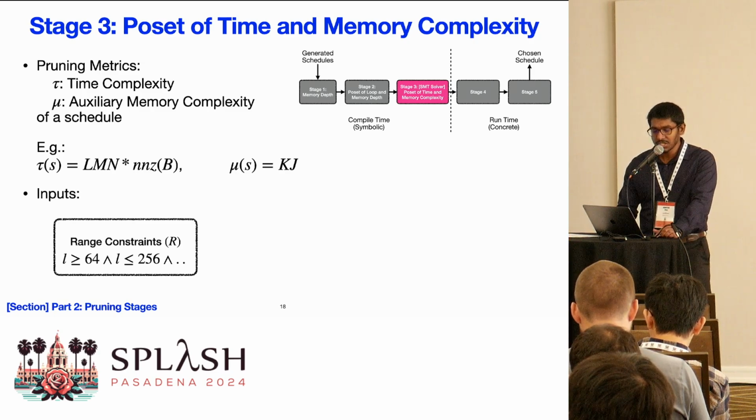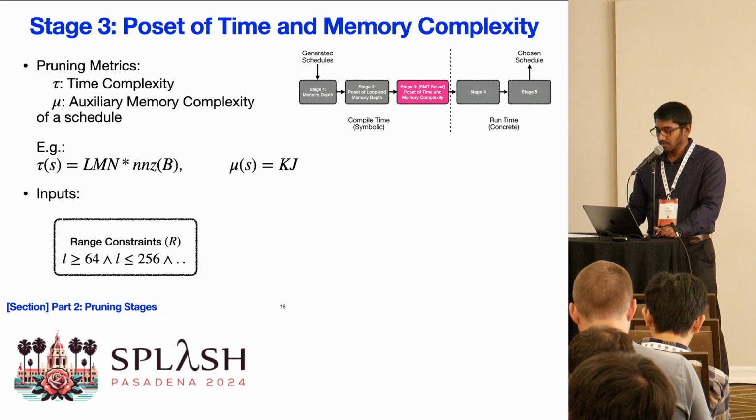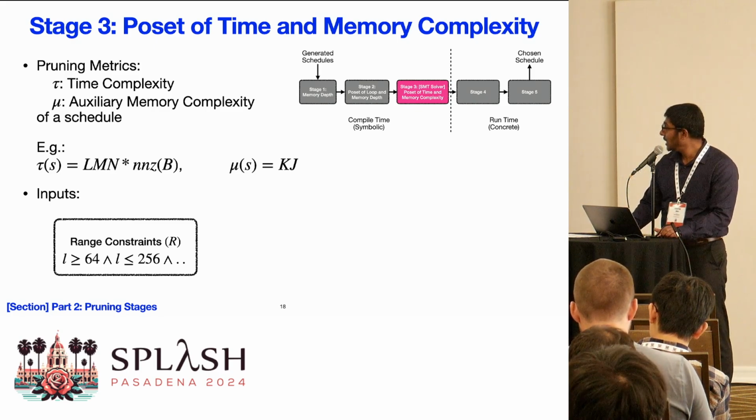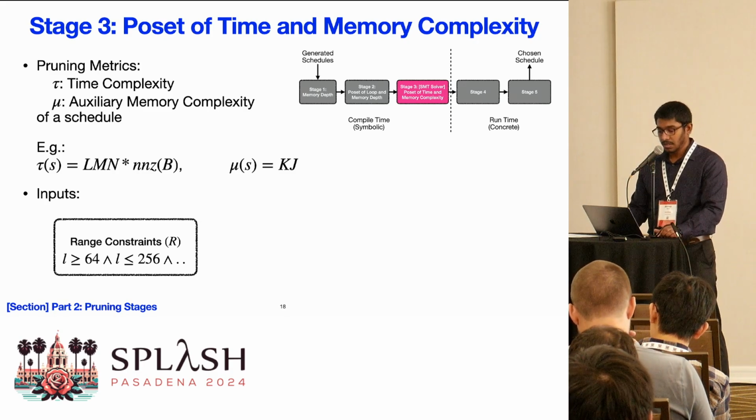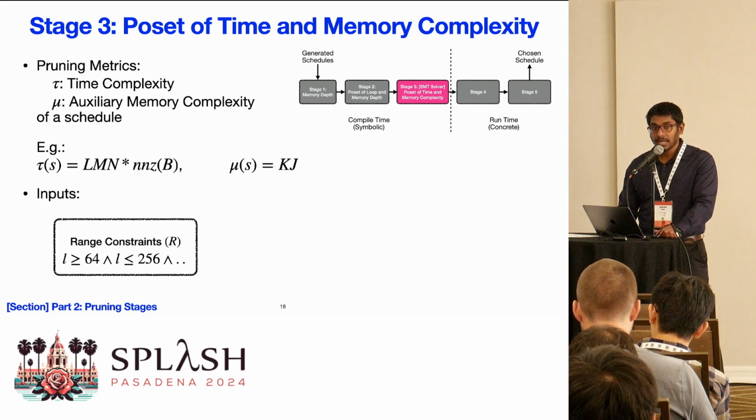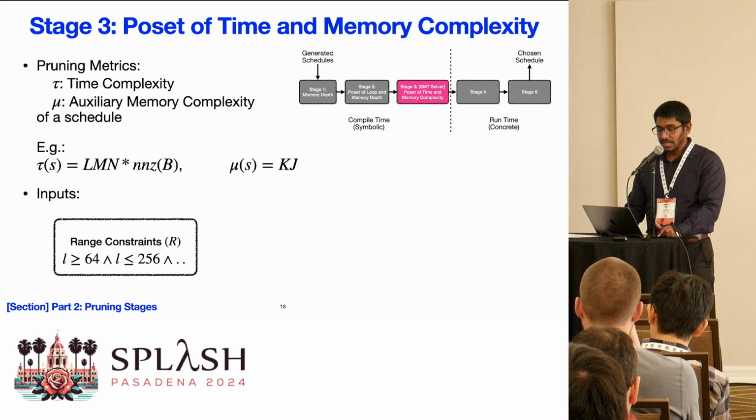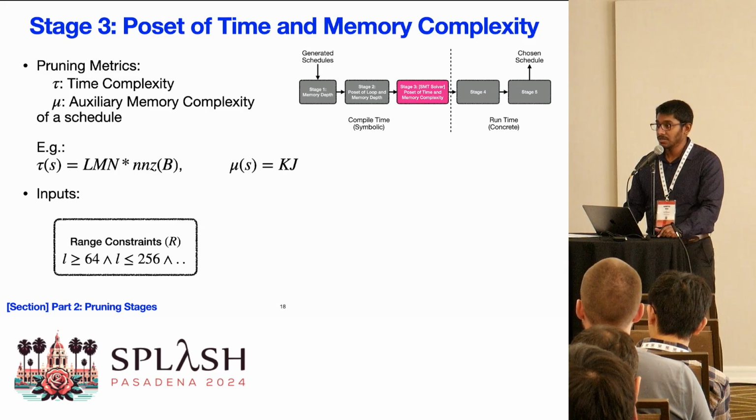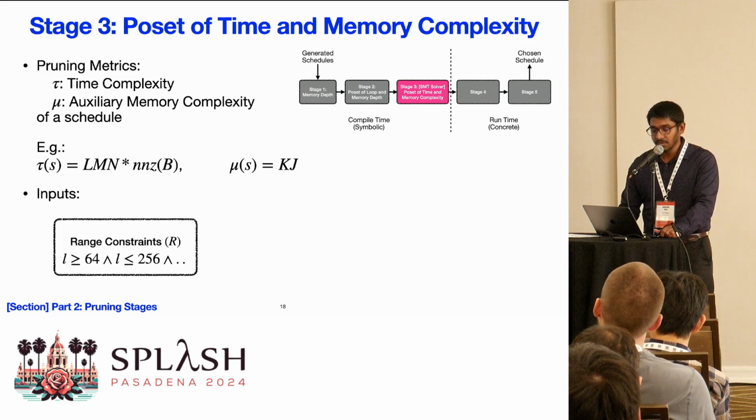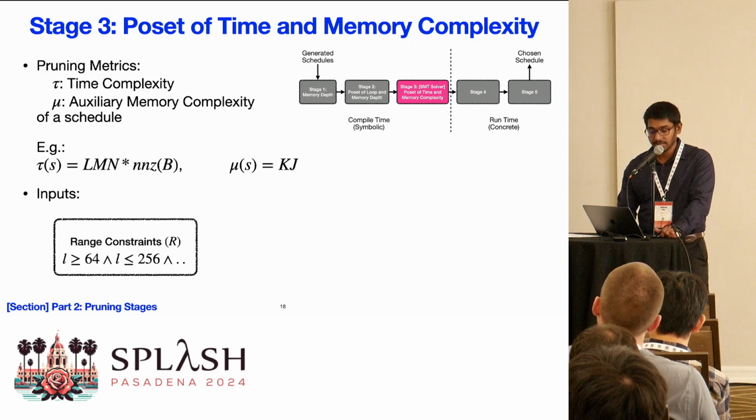For this stage, we need to have some other inputs as well. We assume that some information about the computation is readily available at compile time. For example, if we are using this in a graph neural network application, we would know that the feature size would vary between 64 and 256. We call these constraints range constraints.